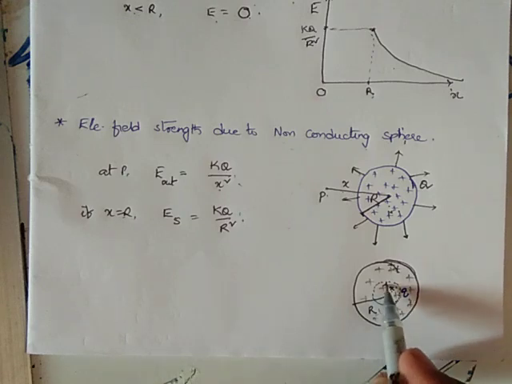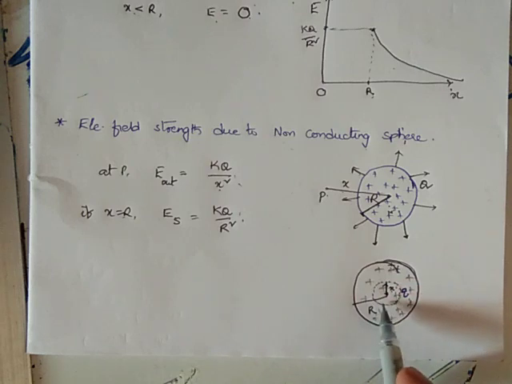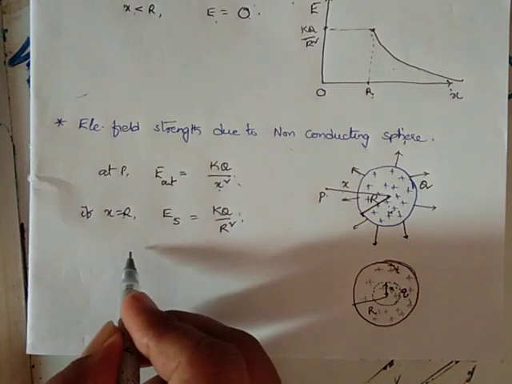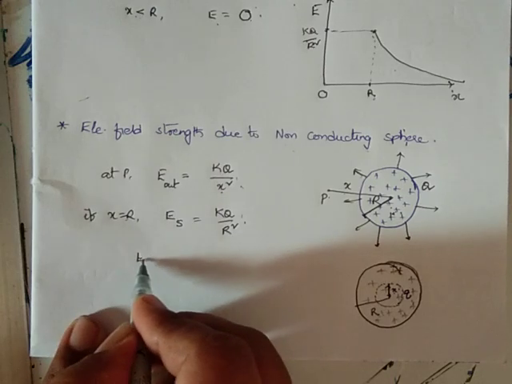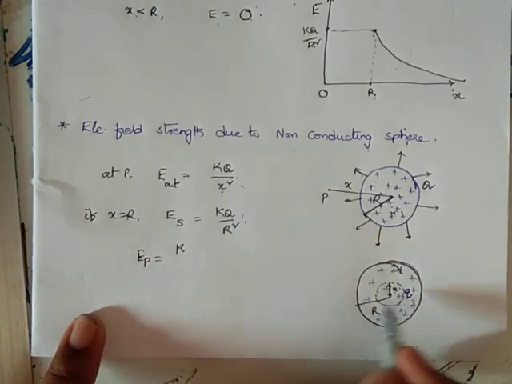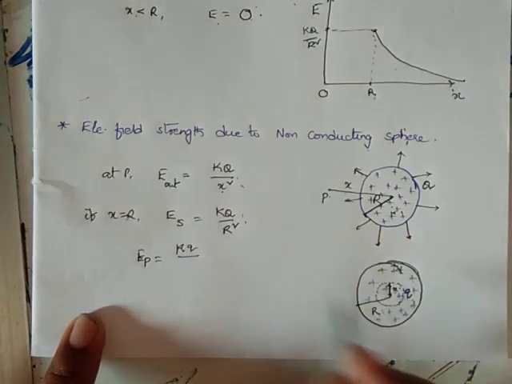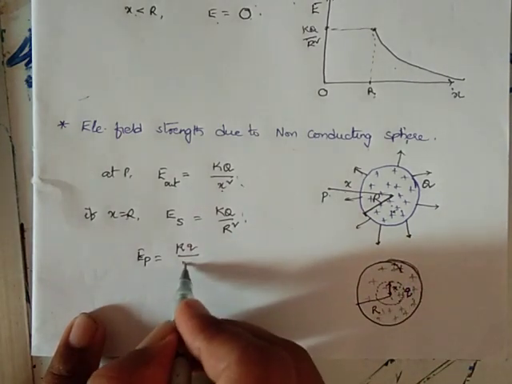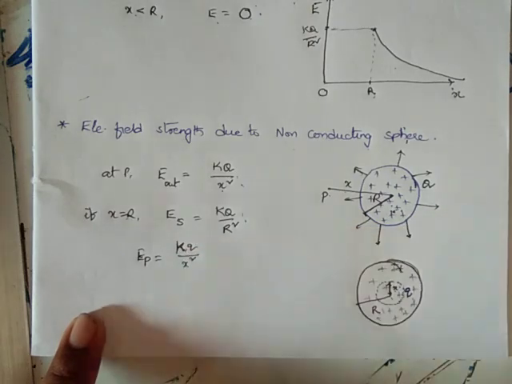At point P, which is on the surface of this smaller sphere, I can say EP, the field intensity at point P, is k into small q by x square.